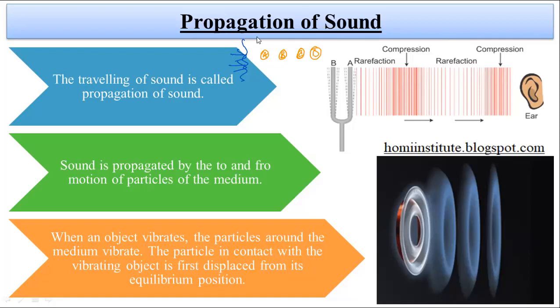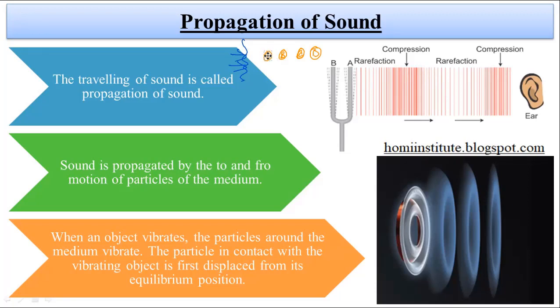So as you had created the vibration on this one, meaning you had supplied energy to it, that is the mechanical energy. And due to this mechanical energy, what will happen, this particle will vibrate and it will come closer to particle B. तो A जो होगा वो वाइब्रेट करते हुए B पार्टिकल के पास आएगा. And when it is coming over there, it carries the energy and then transmits it to B by interacting with it. So when it is coming towards B or came very close to B, that caused the compression. And after hitting B, it returns back to its previous condition.